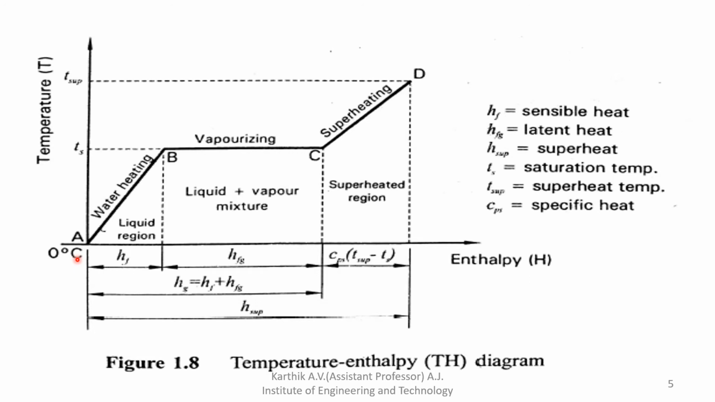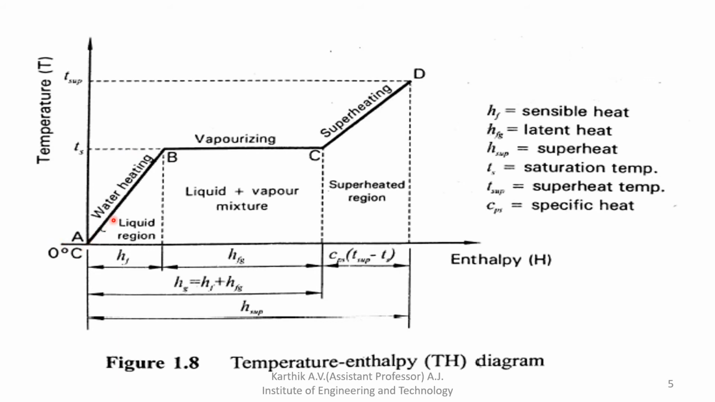1 kg of water is taken in a cylinder and heat is added to the water. What happens? It slowly converts from 0 degrees Celsius toward saturation temperature. The water gets heated and its temperature rises, and along with that the enthalpy also rises. This portion is called sensible heat.